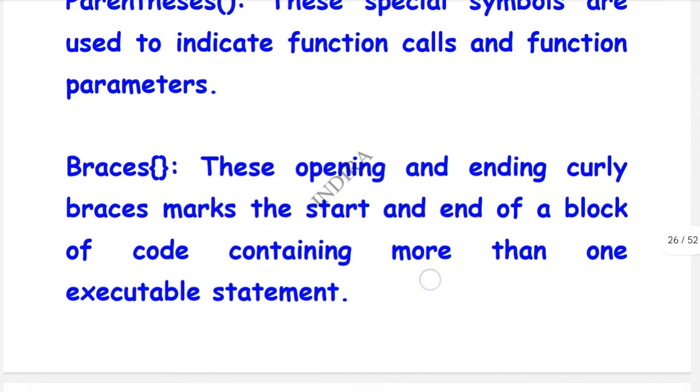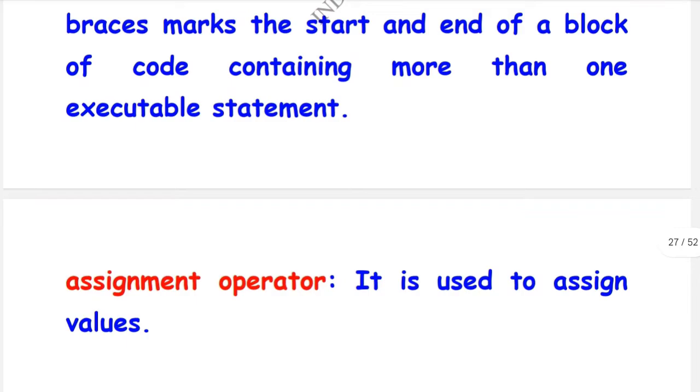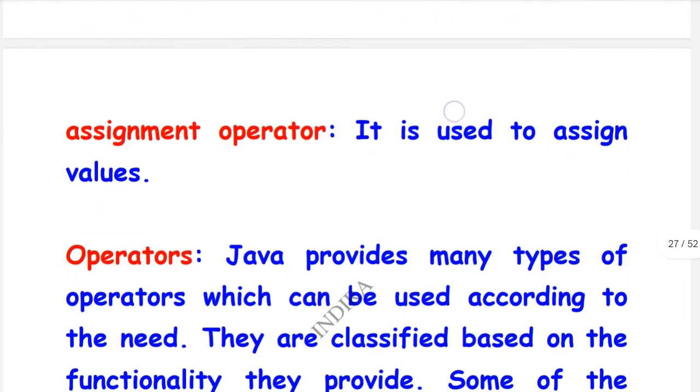And curly braces: these opening and ending curly braces mark the start and end of a block of code containing more than one statement. Here a block of code is nothing but a block of statements. That means for the beginning and ending of the statements, we use these curly braces. And the assignment operator is nothing but an operator used to assign a value.